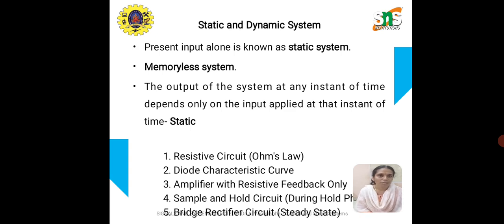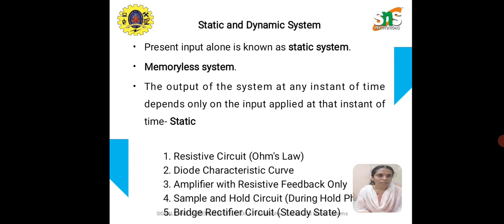Next one is the amplifier circuit with a resistive feedback. Why? Because resistors are not memory elements. They do not store any energy. They simply carry current through the circuit. Based on the resistance value, the value of the current is either increased or decreased. The value of the voltage is either increased or decreased. Based upon the resistance value, the voltage drops across the circuit. So there are no memory elements involved in this amplifier circuit with resistive elements alone, right?